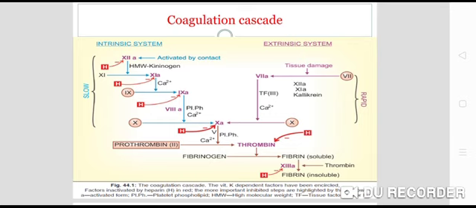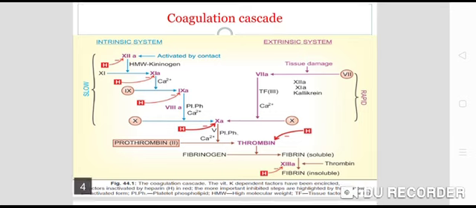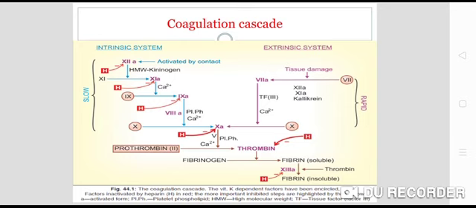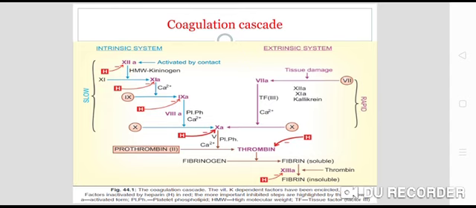And prothrombin is converted into thrombin with the help of activated factor 10, factor 5, platelet phospholipid and calcium. This is the intrinsic pathway or intrinsic system.